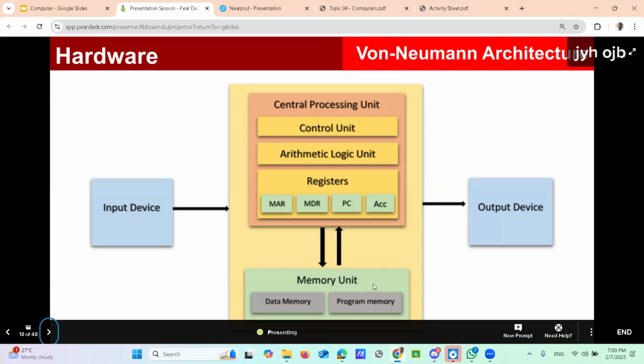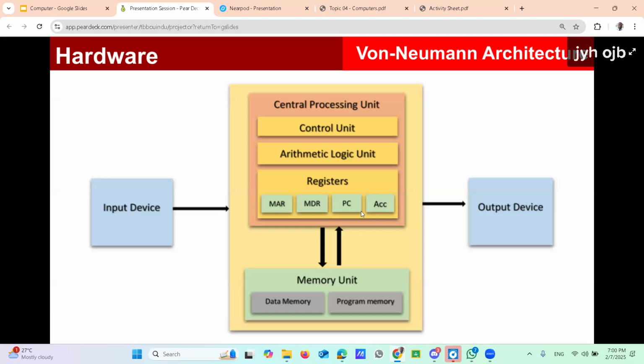Inside the system unit, there is the memory unit. Von Neumann says this memory unit is for both data and program. Data and program. Then von Neumann also introduced the CPU, the Central Processing Unit. Inside the Central Processing Unit, there are three parts: control unit, arithmetic and logic unit, and registers. There are register types also, mainly four types. We will discuss the three main register types later, but here, to understand, there are four main register types. This is how the devices are arranged.